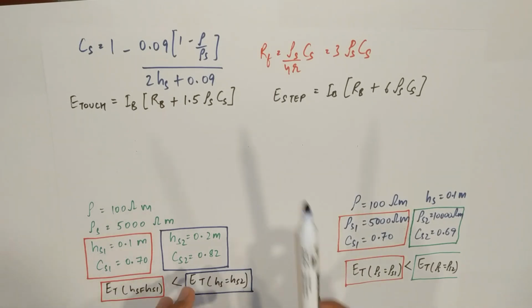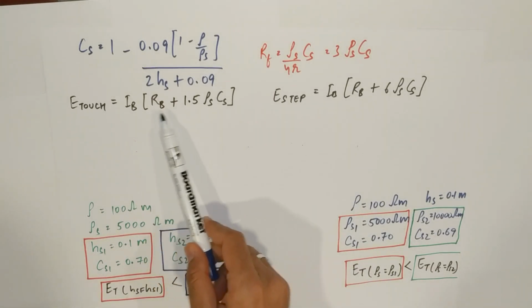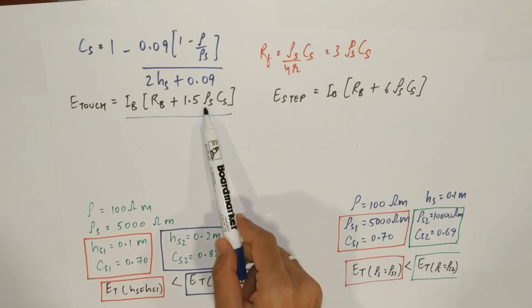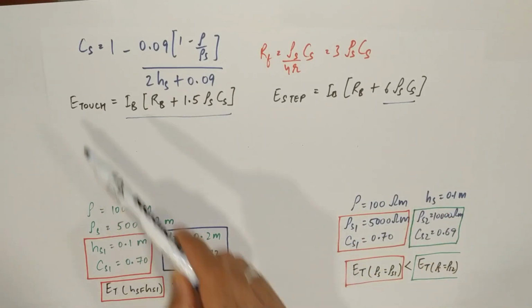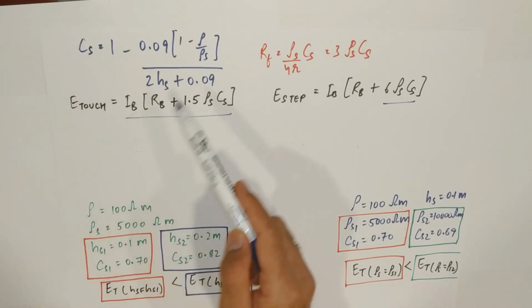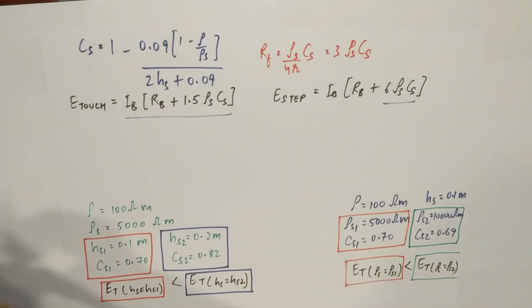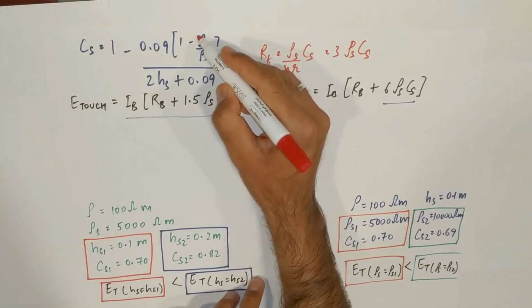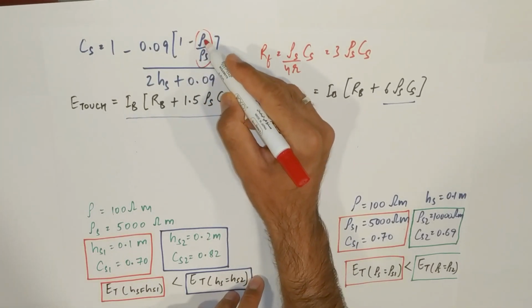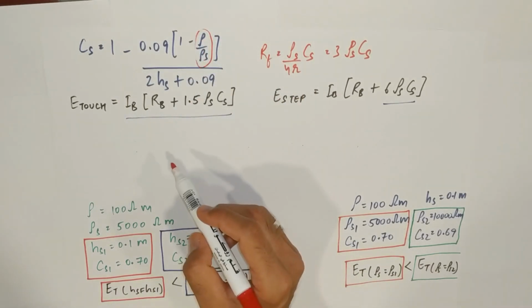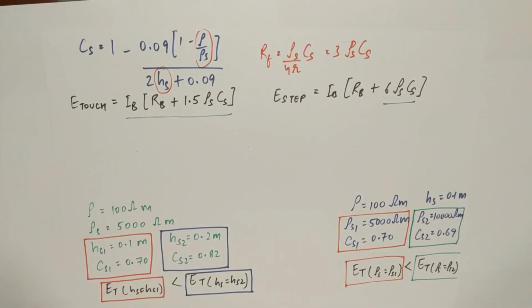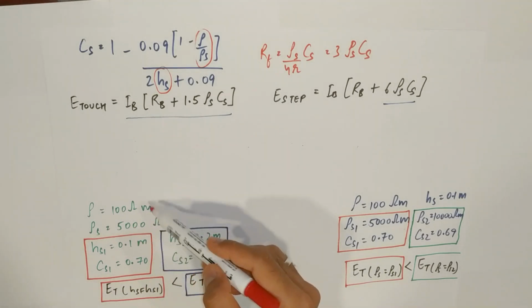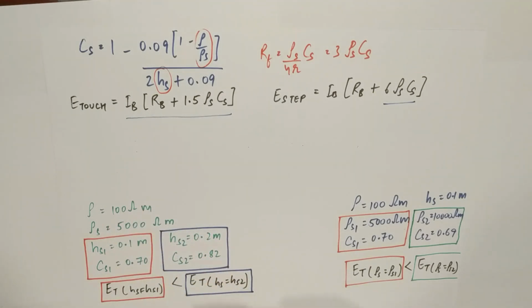Now in this slide we'll see that touch potential is 1.5 rho s CS here and it is 6 rho s CS here. So the derating factor, now you see here, it is dependent on these two factors. Rest all are constant. Only the variable part is this ratio of soil to surface layer resistivity and the thickness of the material. So first we'll understand conceptually, then we'll go into an example.